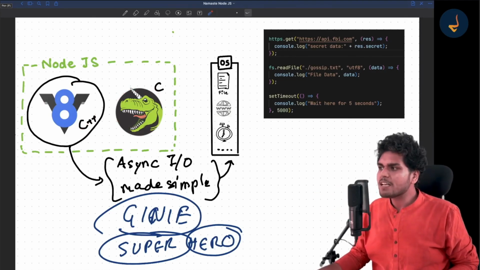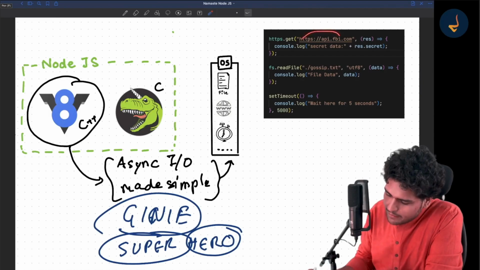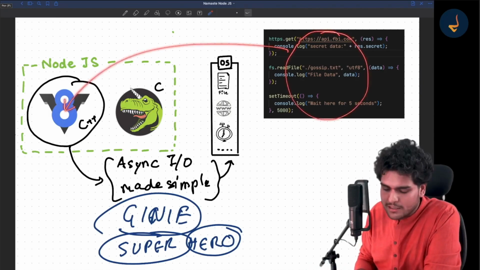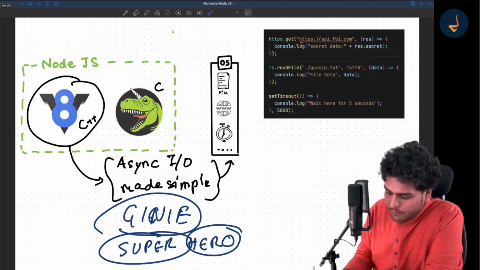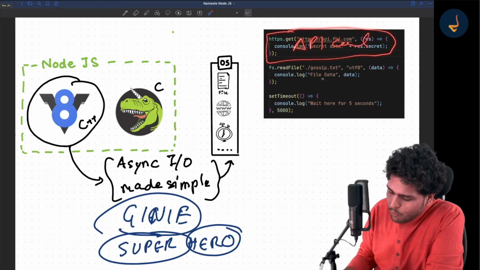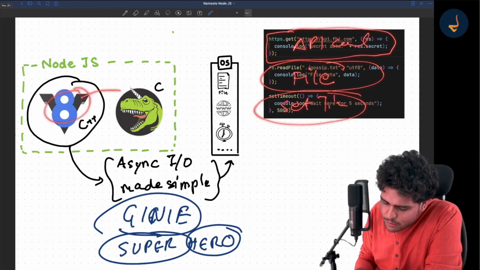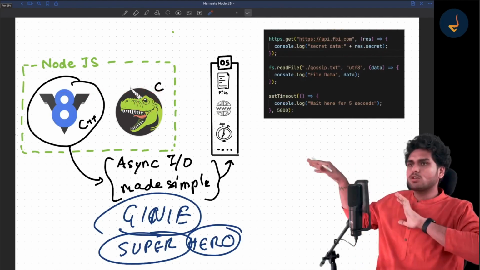Let me move ahead. Whenever you see, all the code that you write is executed inside the V8 engine, inside the call stack. Now, whenever the V8 engine sees an API call, whenever it sees a file read operation, or wherever it sees the setTimeout, it offloads this code to libuv, and then libuv manages it somehow.